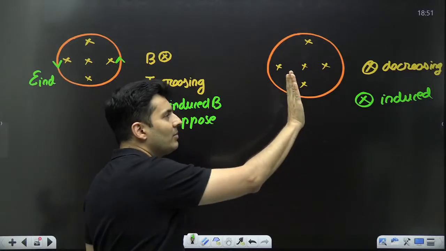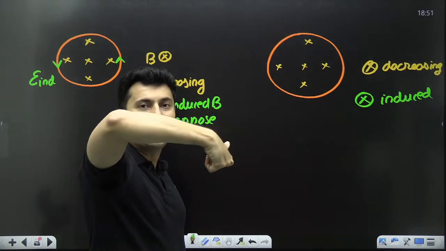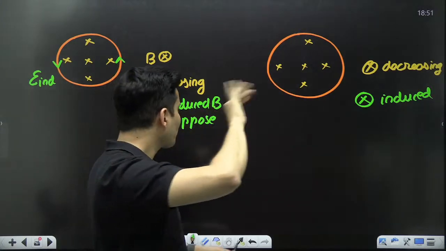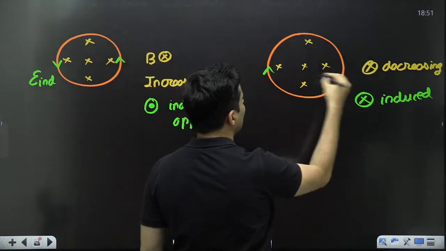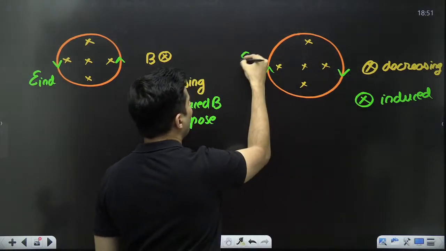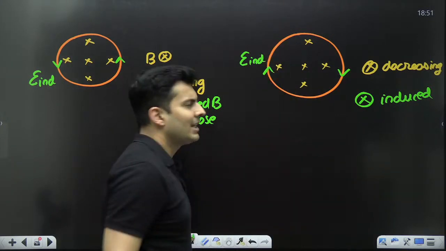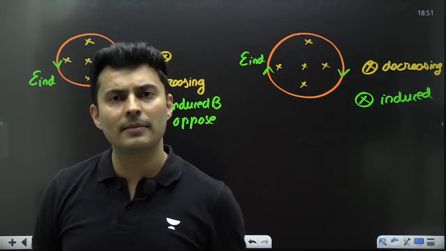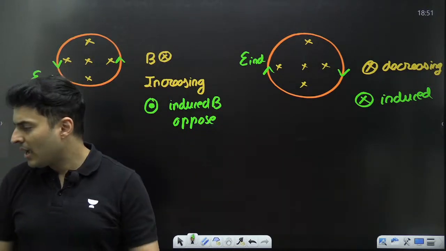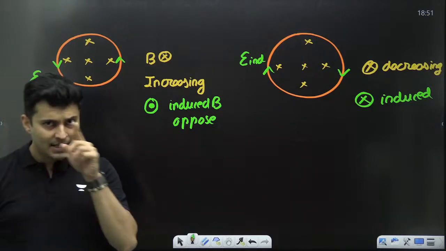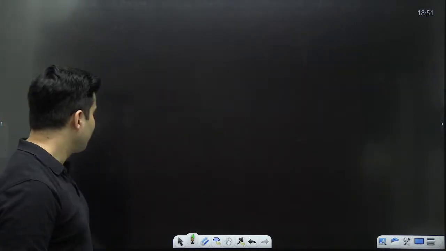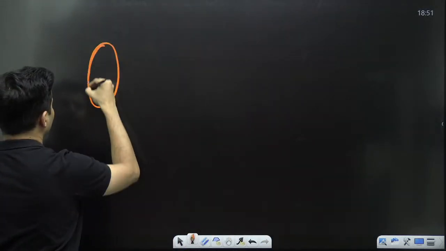So hold your thumb inside. The fingers will automatically curl in this direction. So hence the induced EMF or the current will be in the clockwise direction. Is that absolutely clear in everybody's mind? Absolutely clear in everybody's mind? Cool. Similarly, my dear students, imagine that you have a coil.